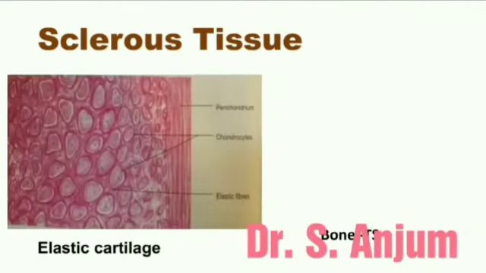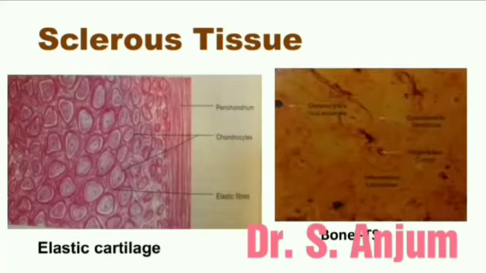So what is sclerous tissue? It is a specialized connective tissue which forms the general framework of the body. It bears weight without bending and has considerable tensile strength. It is of two types. The first one is cartilage and second one is bone.